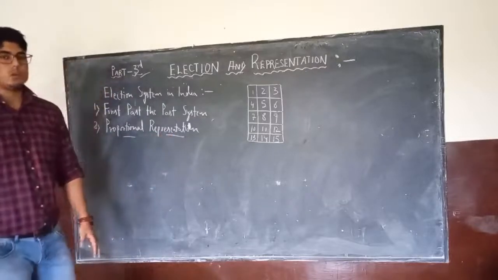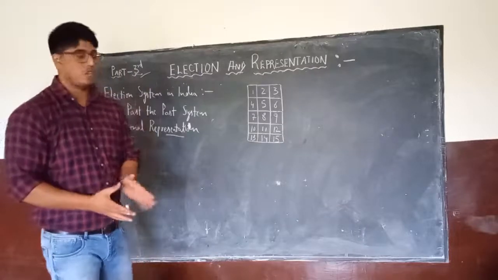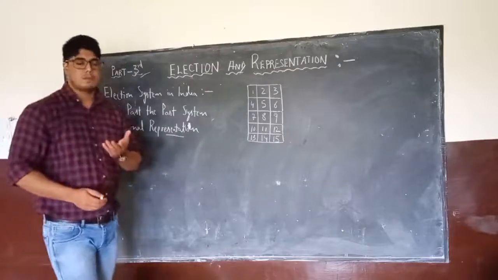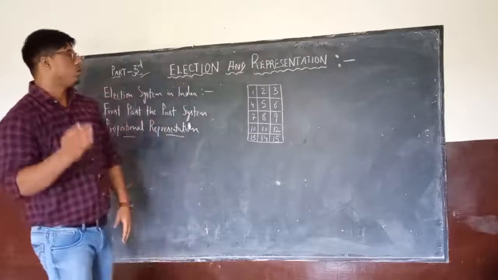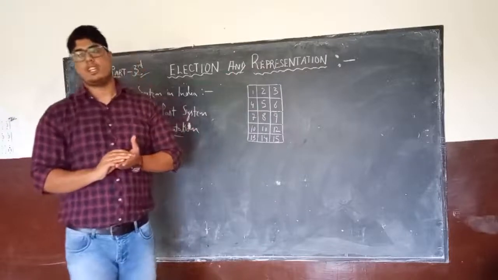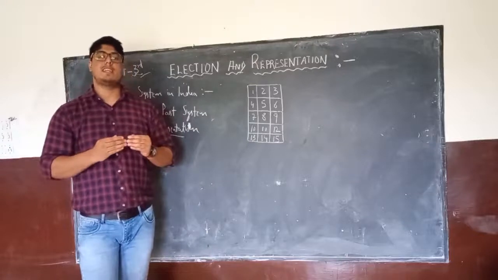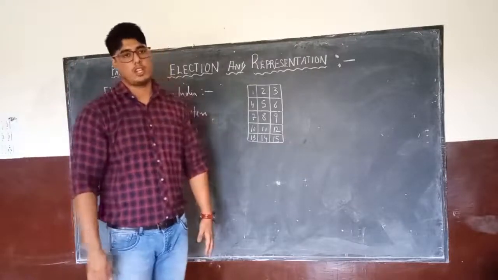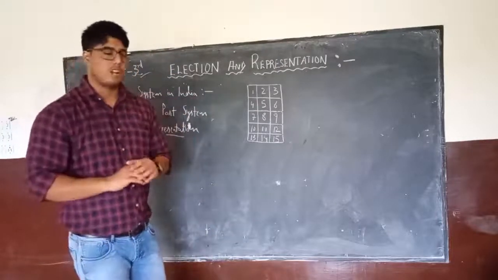So I shall be explaining to you the new system of elections which is also followed in India as a new version of it, as proportional representation. But let's take a short glimpse of the topics which we had covered in the topic elections and representation. In the very first part we had seen some introduction to this chapter, in which we had discussed the close relationship between democracy and election, and how they are so closely connected and interdependent on each other. With the help of examples, I had explained to you the connectivity between these two political phenomena.